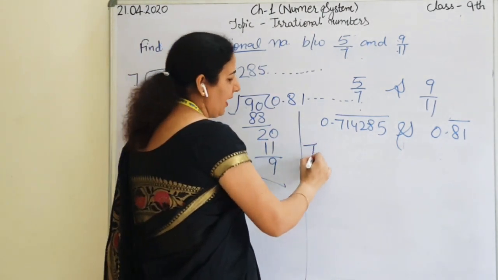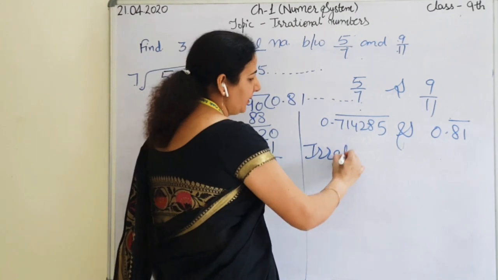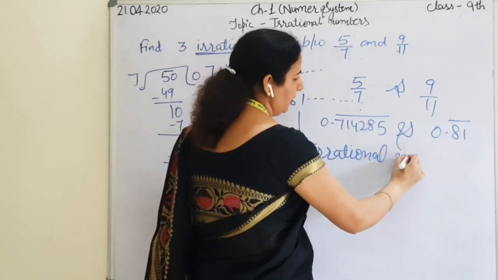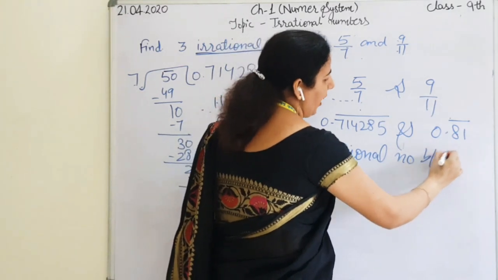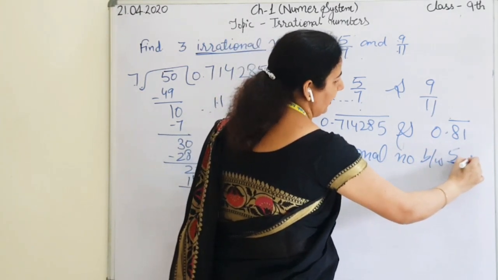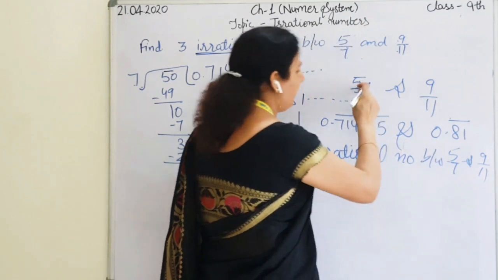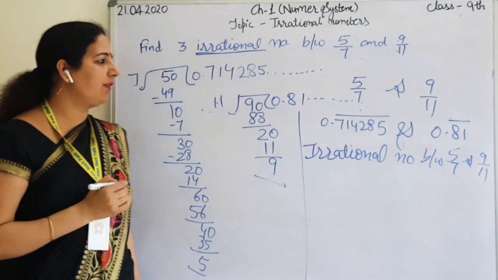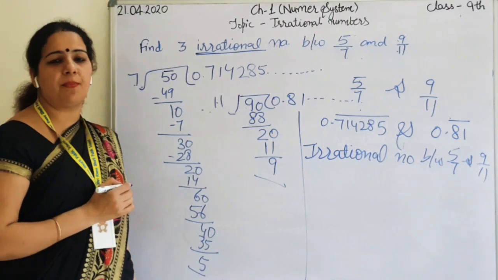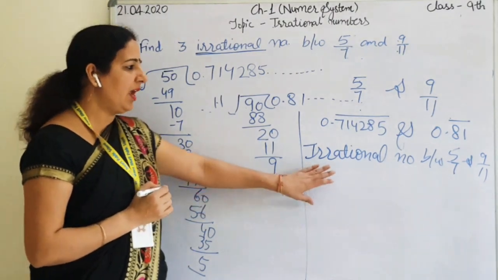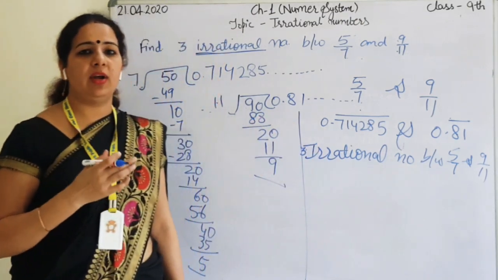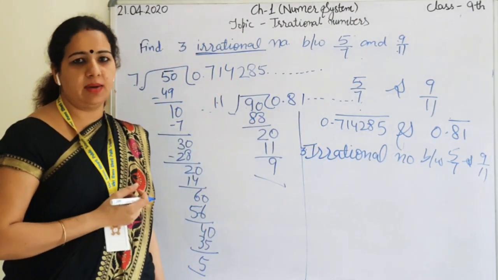So how will we calculate irrational numbers? Irrational numbers between 5 by 7 and 9 by 11. 5 by 7 and 9 by 11 can be written as 0.714285 bar and 0.81 bar. We have to calculate three irrational numbers. In fact, we can calculate infinitely many irrational numbers.